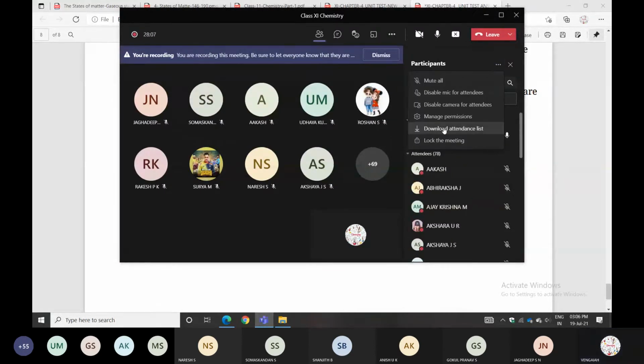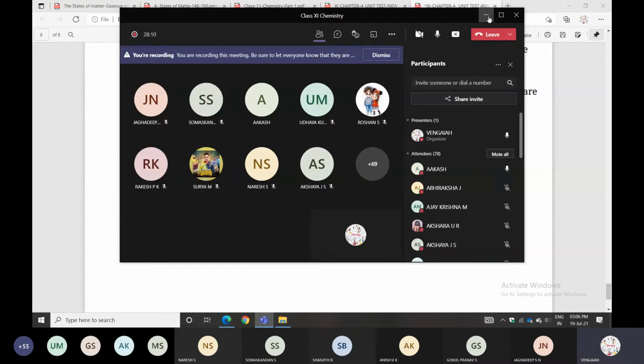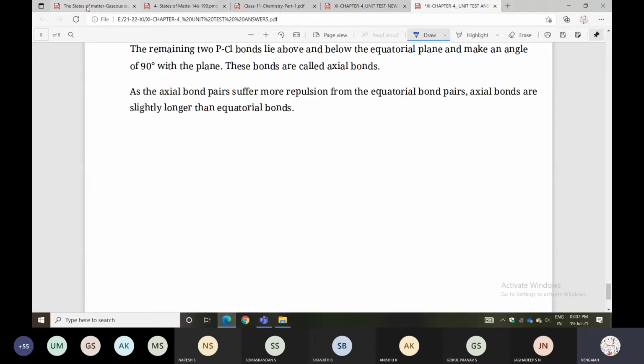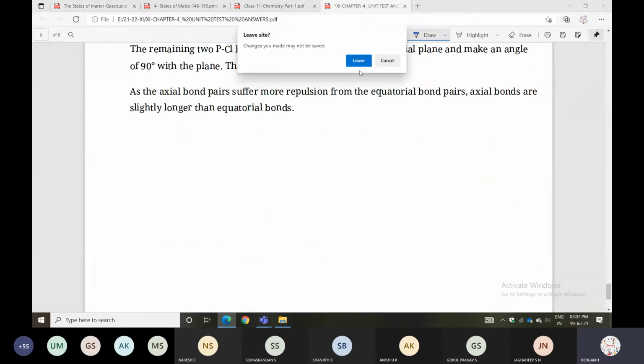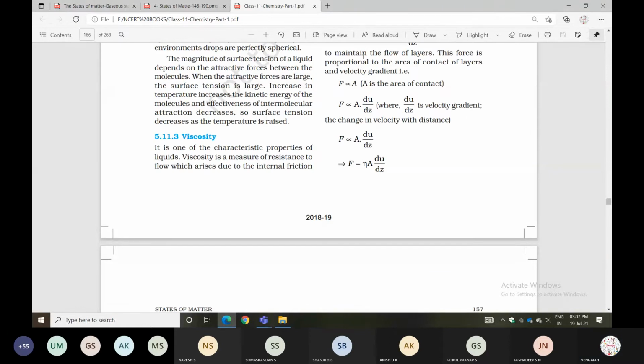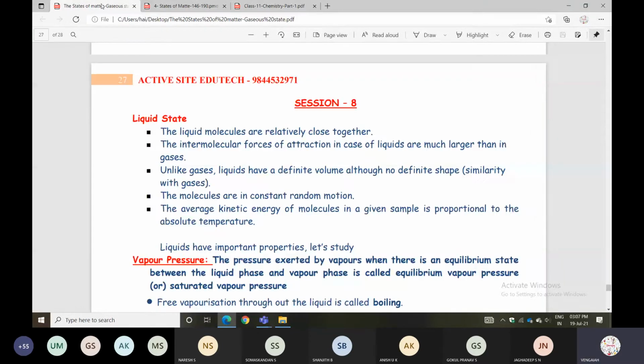Now listen, I'll go to the topic. Today's topic is a very important and easy topic. In today's class we'll discuss the liquid state. Until the last class we discussed only the gaseous state. You already know the types of state: liquid state, gaseous state, and solid state.